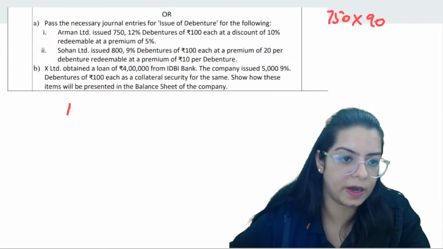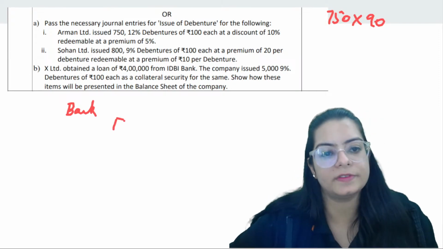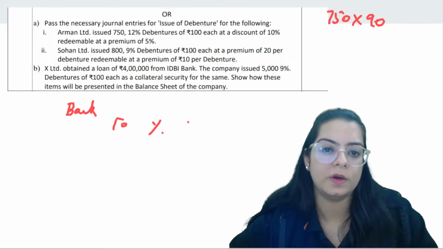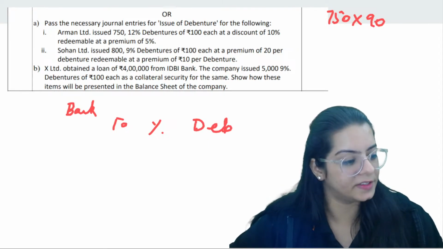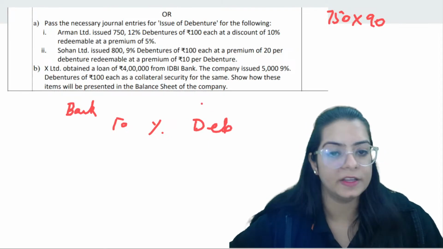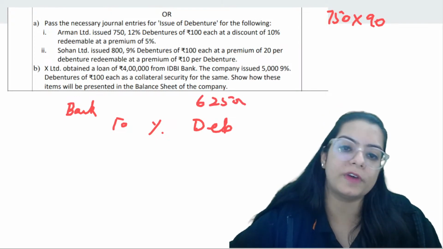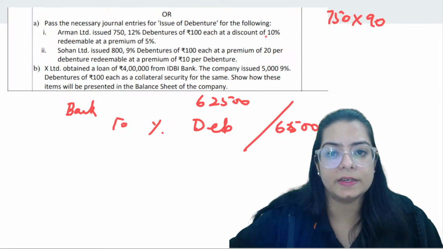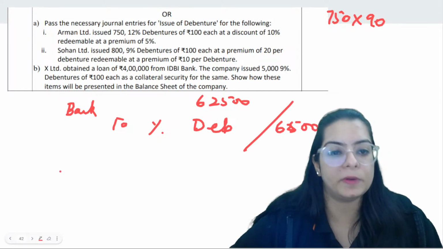First one we will have to do: bank to percentage debentures, right? This one we'll have to calculate ourselves. So bank to, this will be 62,500, 750 into 90, 62,500. At discount and then redeemable at premium. Okay.